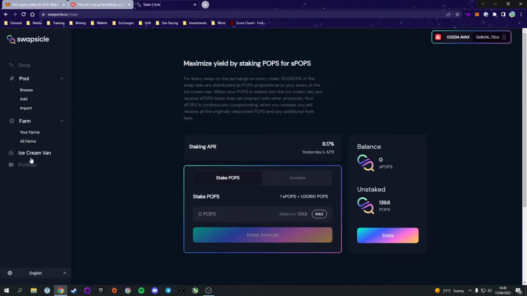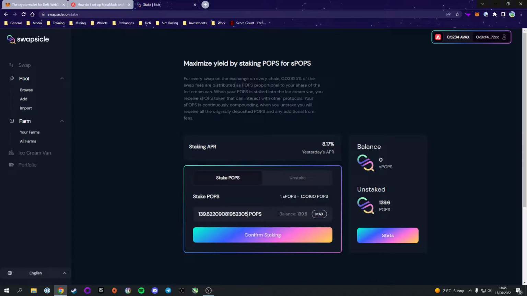Now the final tab I'm going to talk about is the ice cream van. This is where you can stake your POPs for an interest rate. So we talked about how trading costs a fee on the swap feature, and a portion of that fee gets paid out to LP providers. Another portion of that fee gets paid out to people who have staked their POPs in the ice cream van. So you can grab your POPs, select max, and stake them into the ice cream van.